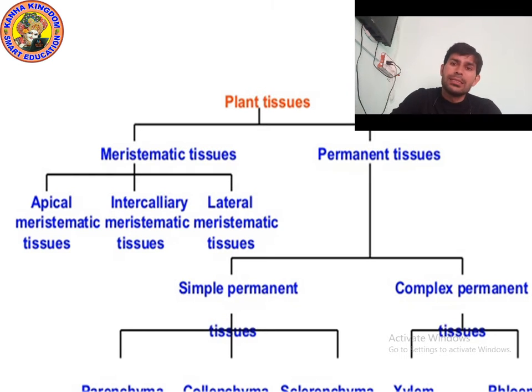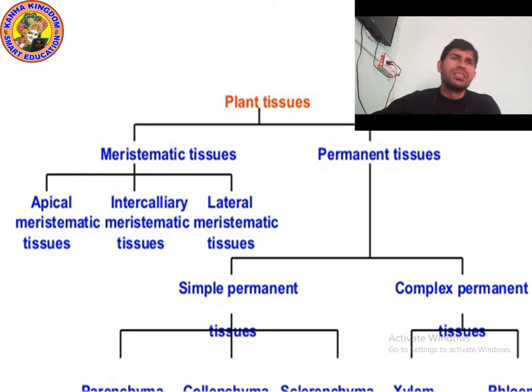First is xylem fiber. Second is xylem parenchyma. Third is trachea, and the fourth is trachea. Trachea is also known as vessel. Okay, trachea and tracheid both are different cells. And phloem can be divided into four categories: phloem fiber, phloem parenchyma, sieve tube, and companion cell.